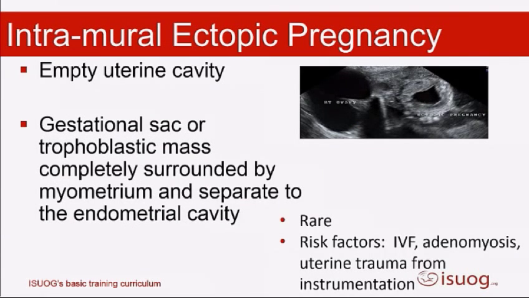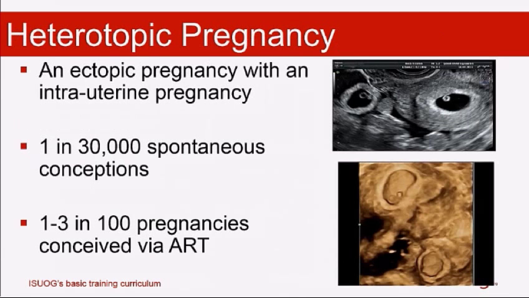Another type is an intramural. This is when you get implantation within the actual myometrium. So not in the fallopian tube, not in the cervix, not in the uterine cavity, actually within the myometrium. We have normally done something to the woman to damage her myometrium for her to get this in the first place. But they're rare. Hopefully you're not going to see this.